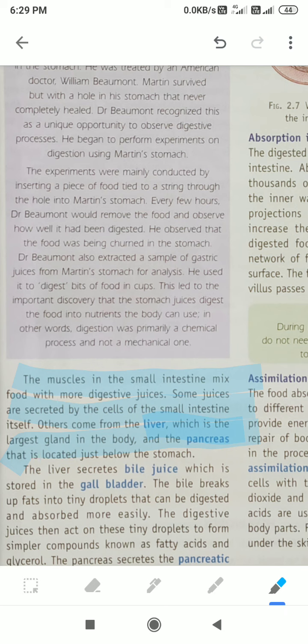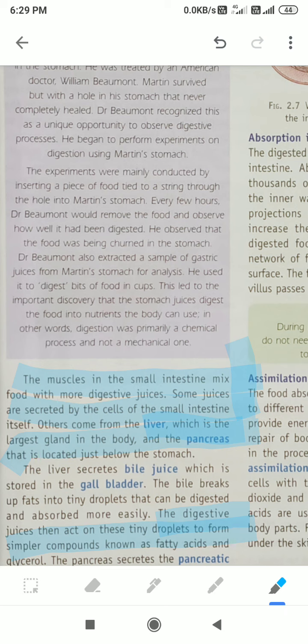After digestion, it can be absorbed easily because the bile makes the food into tiny droplets. The digestive juices then act on these tiny droplets to form simpler substances known as fatty acids. It means that fat is converted into fatty acids and glycerol with the help of this bile juice.